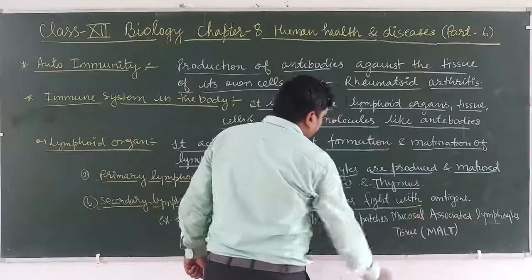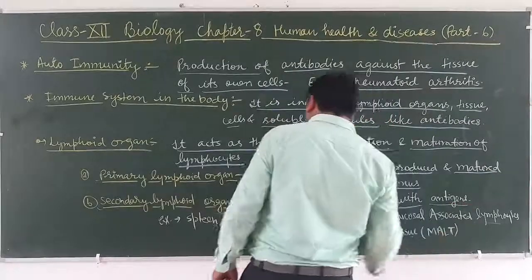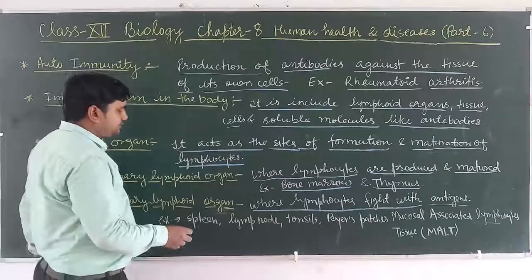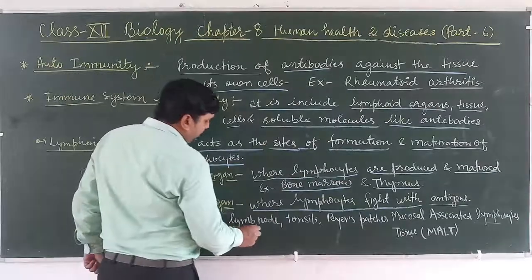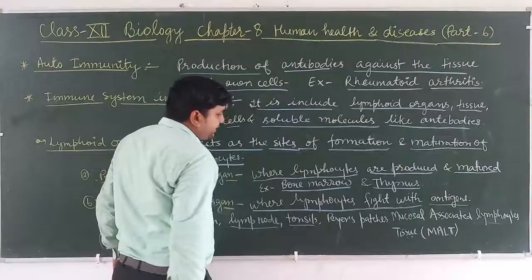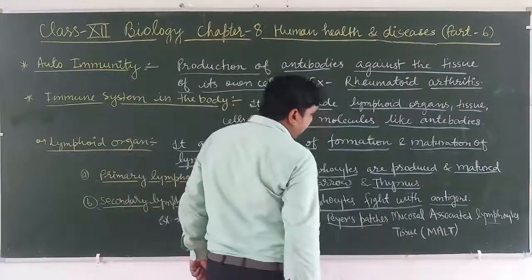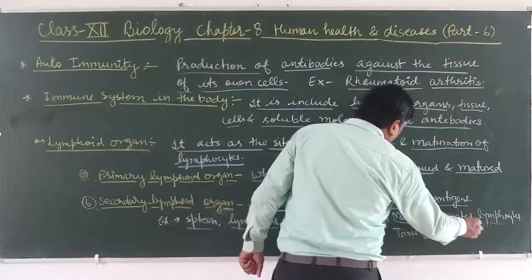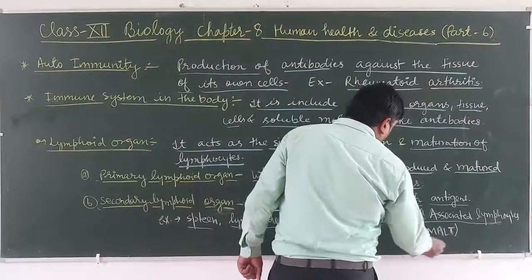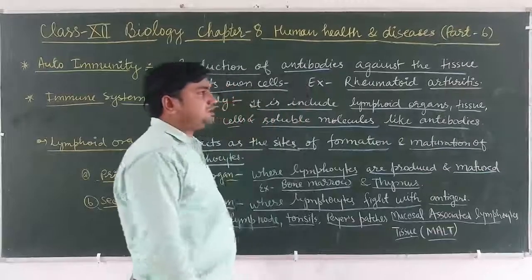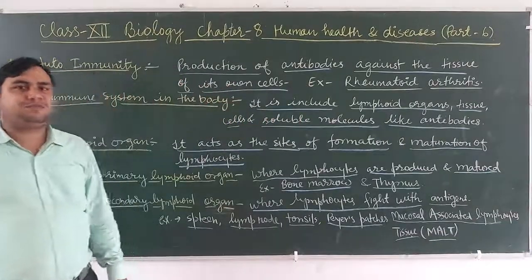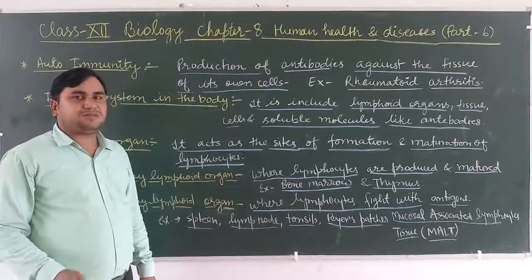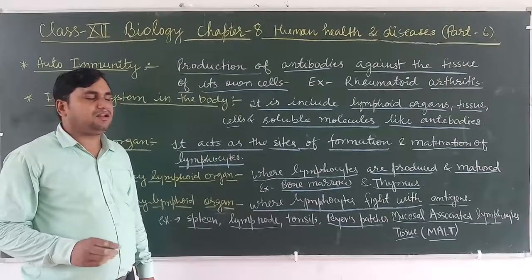Secondary lymphoid organs are where lymphocytes fight with antigens. For example, spleen, lymph node, tonsil, Peyer's patches, and other mucosal associated lymphoid tissue, that is called MALT, that is present in about 50% ratio in the body of the organism in the digestive system, respiratory system, inner lining.